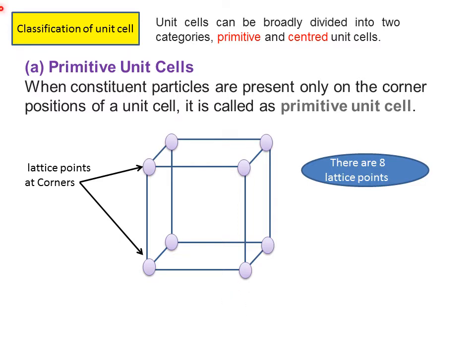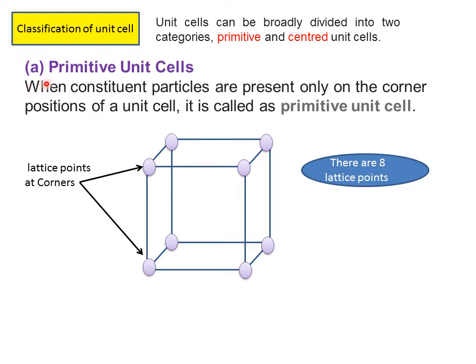A primitive unit cell is a type of unit cell in which the lattice points are present only at the corners. If this is a cube, then the cube will have 8 corners, 1, 2, 3, 4, 5, 6, 7 and 8. 8 corners are there, and therefore 8 lattice points exist.